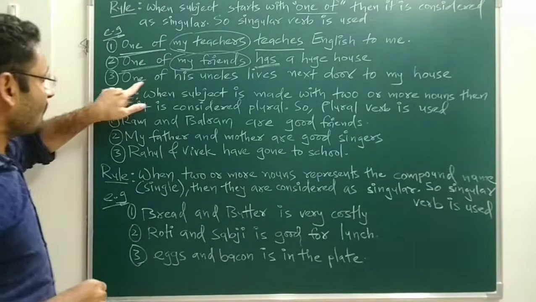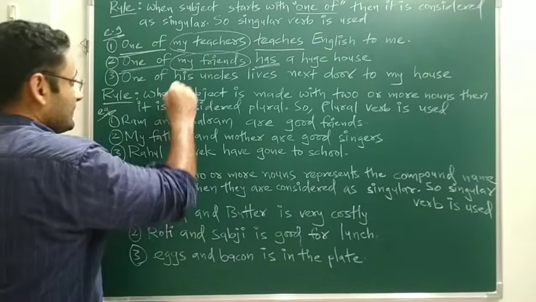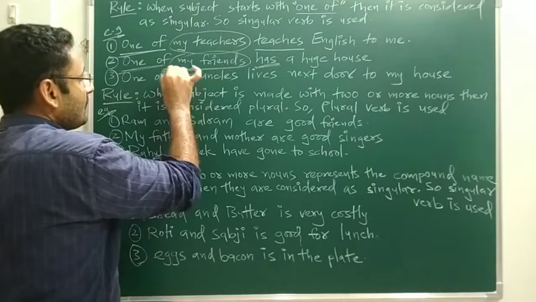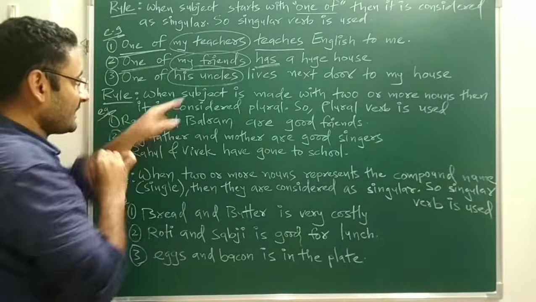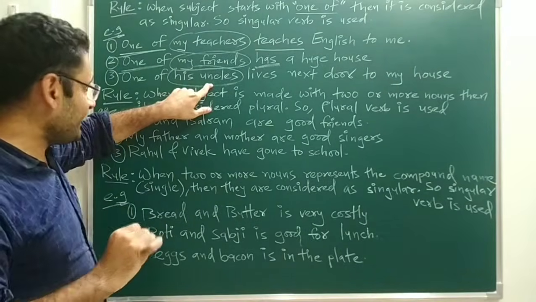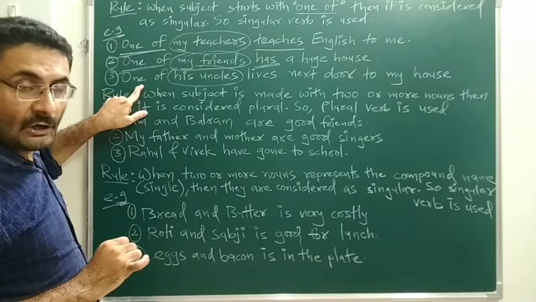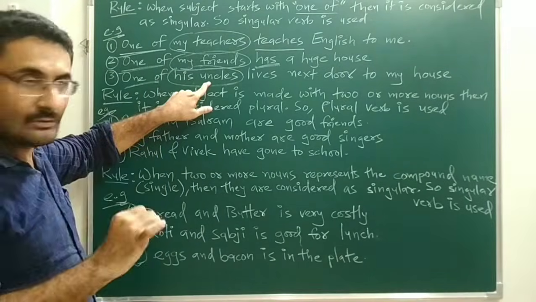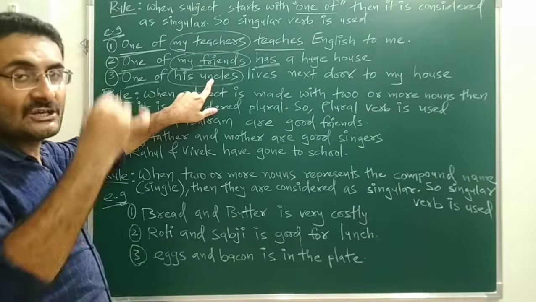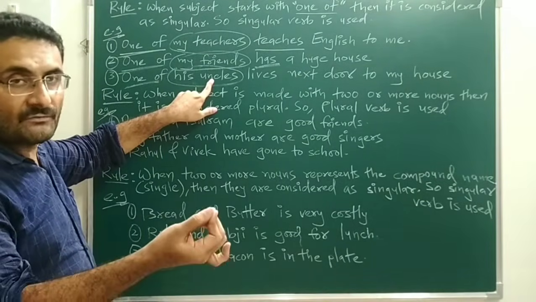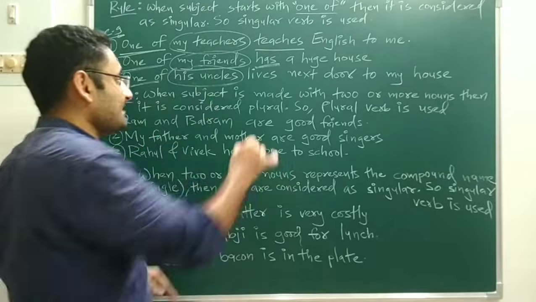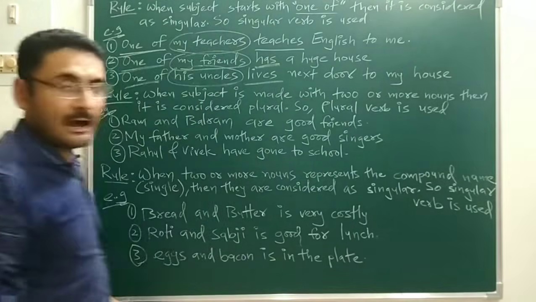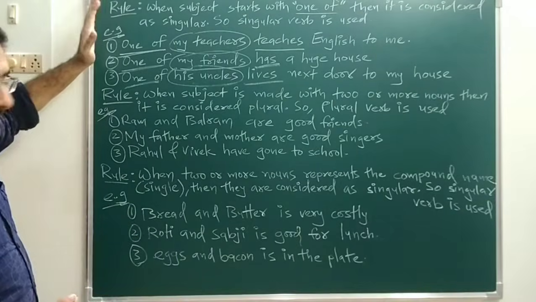Okay. Next is one of his uncles. So many uncles are there. Among them, one uncle is there. So one of his uncles, again plural subject, but before that the words one of are used, so that subject is considered as a singular subject. With singular subject, singular verb will come. Singular verb means what? With s or es. So instead of leave, you have to use leaves. Next, door to my house. So that is your important rule.